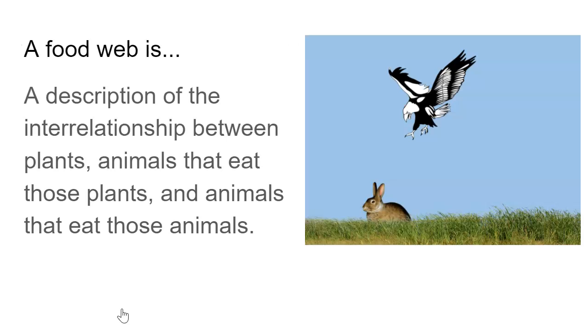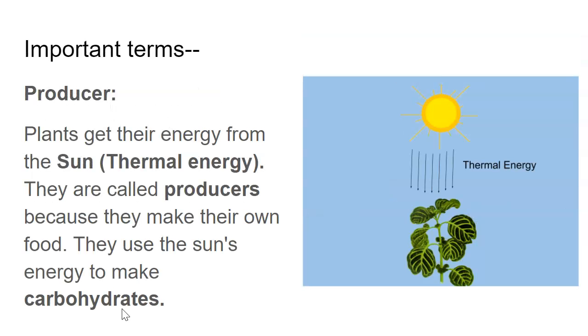Okay, here we go. So food webs basically show an area of the world and how plants and animals interact with each other. Food webs are made up of plants. Animals eat those plants, and then animals eat those animals, and maybe animals that eat those other animals. And sometimes animals eat the plants and the animals. So it's the interaction between the plants and the animals.